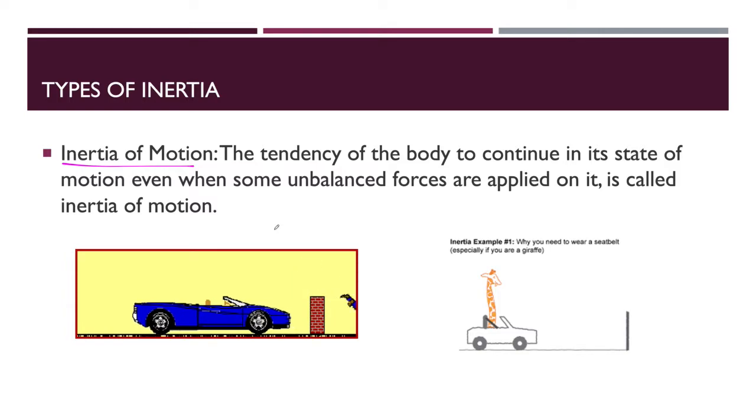Like in this experiment, a man is traveling by car and the car is in uniform motion, so the man is also in uniform motion. When the car is stopped by the pillar, the man goes in the forward direction because of the inertia of motion.